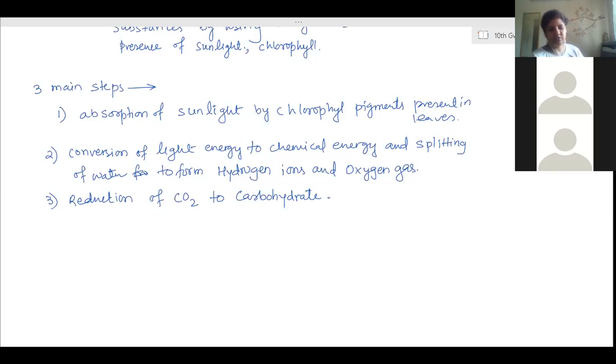In ingestion, the organism obtains its food from the surroundings. Every organism obtains food from the surroundings. Herbivores eat grass with the help of the mouth. The mouth is the place by which heterotrophic, holozoic animals obtain their food. Herbivores eat grass. Carnivores eat the meat of other animals. And omnivores use both ways. They eat plants, and they are also dependent on other animals.